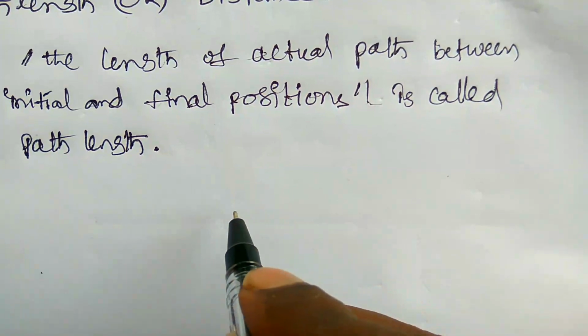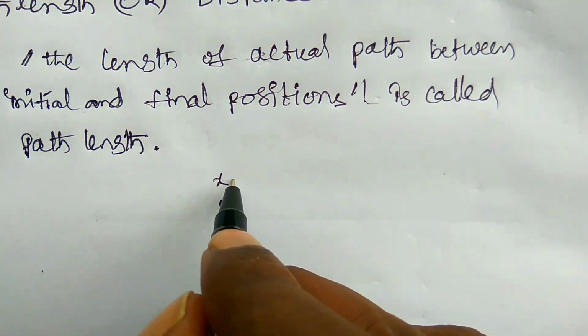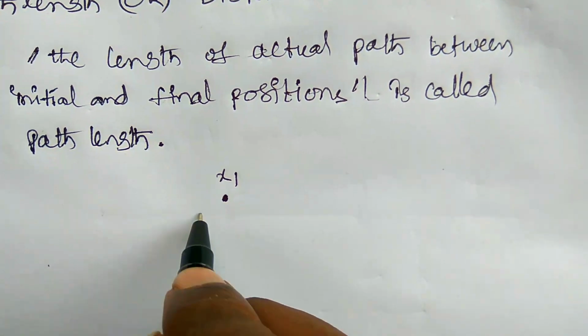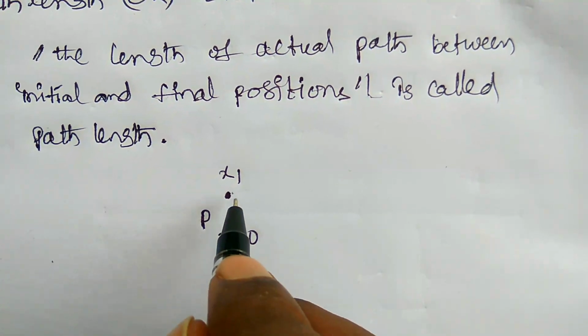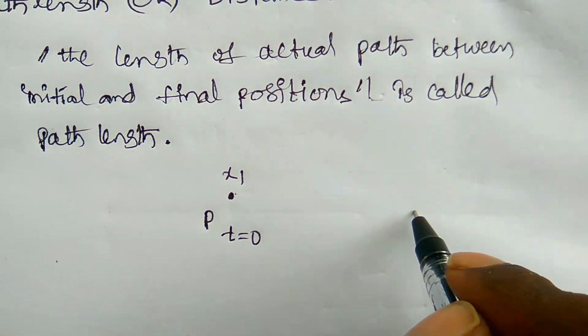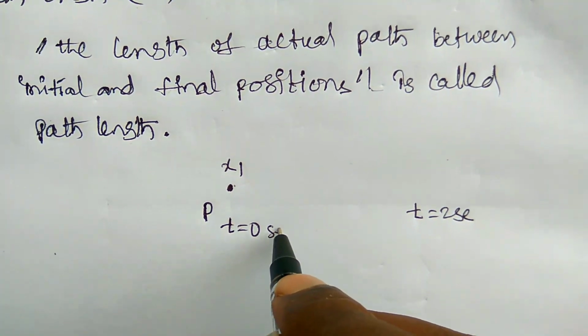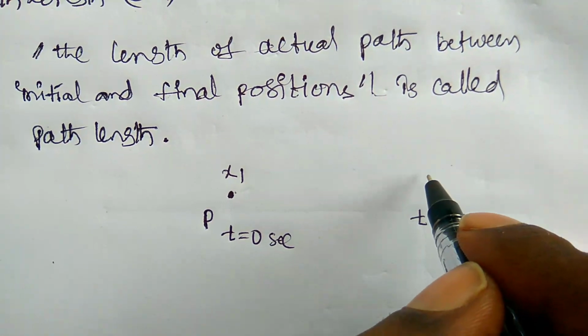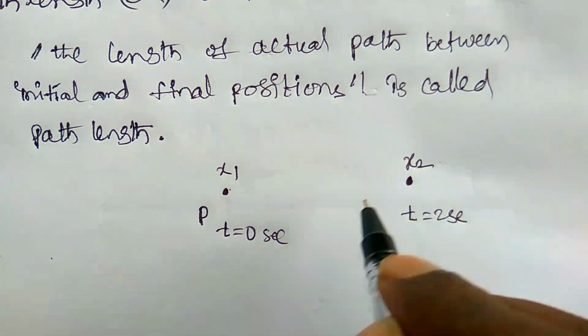For suppose a particle P is at the place x1 at time t equal to 0, and after time t equal to 2 seconds the particle is at point x2.